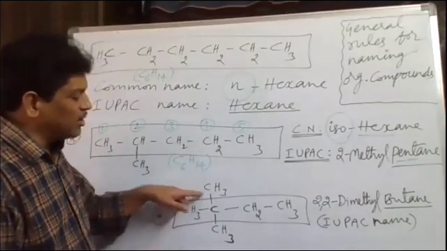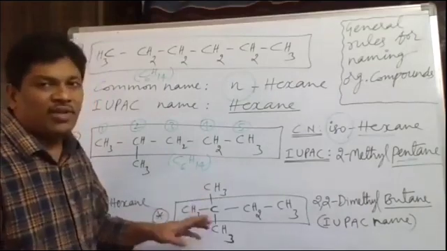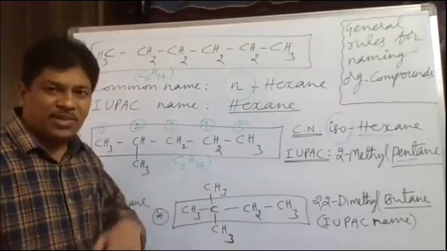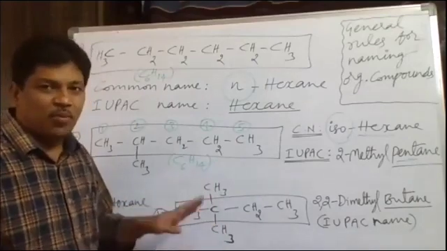Here, how many branches are available? 1 methyl branch, 1 methyl branch. 2 methyl branches are available here. 2 substituents. These 2 substituents are of the same type. Methyl and methyl, both are methyl. So 2 times methyl is there here. That point keep in mind.